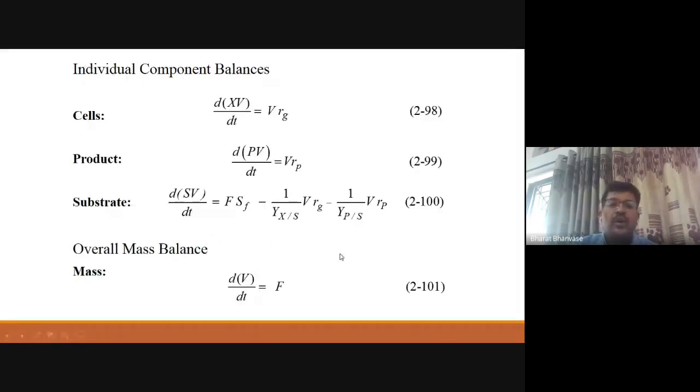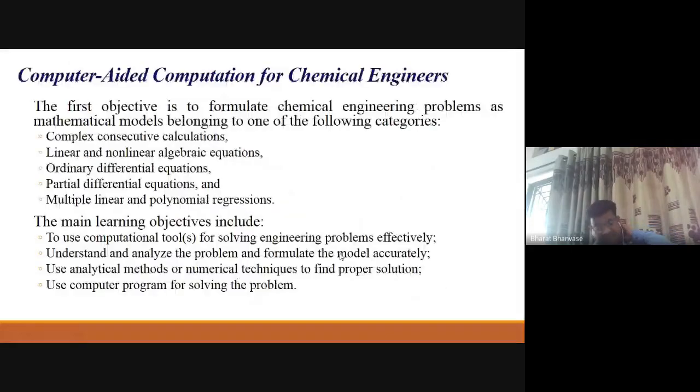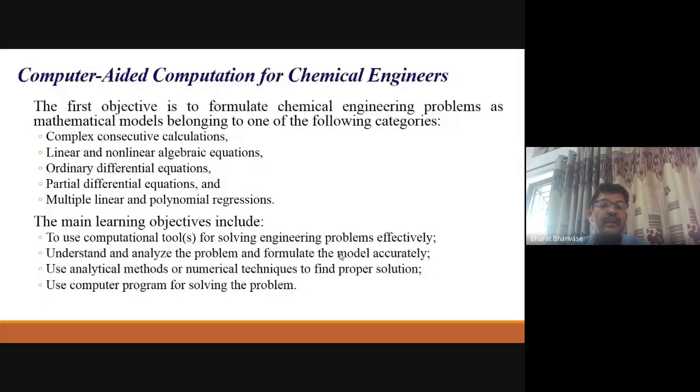So now coming to, this is the basics of mathematical modeling. As we have discussed, you will have a mathematical model with different types of equations that you will get, right?